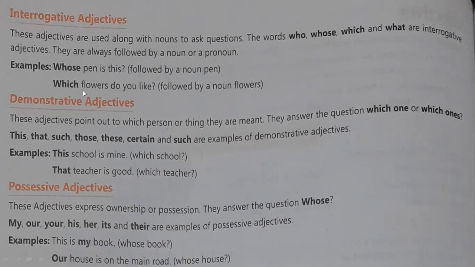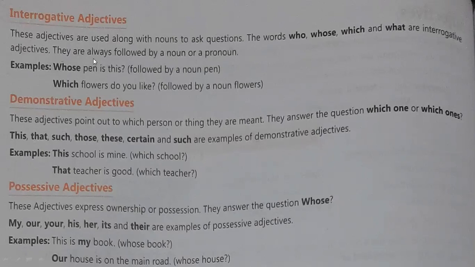This which is followed by flowers, and flowers is here the noun, and this whose is followed by pen, and pen is here the noun. So, whose pen is this? Which flowers do you like? Okay, who or which or what or whose.